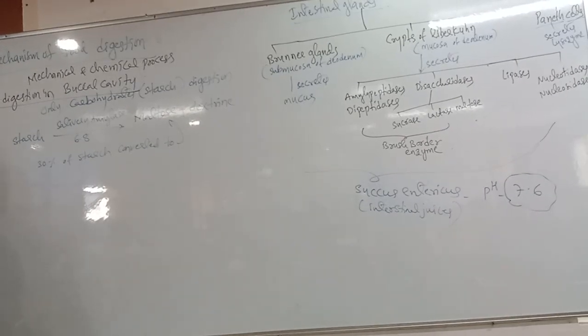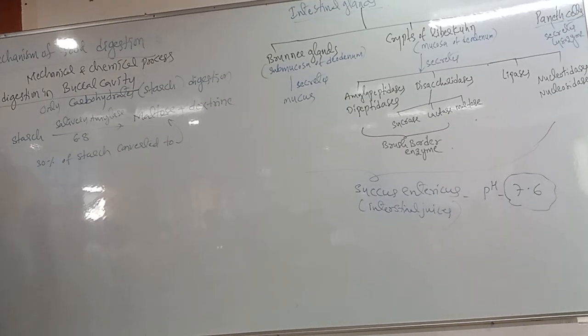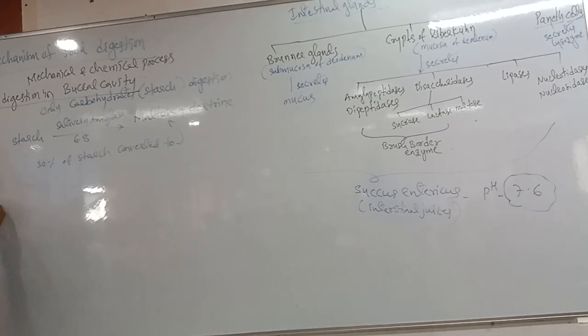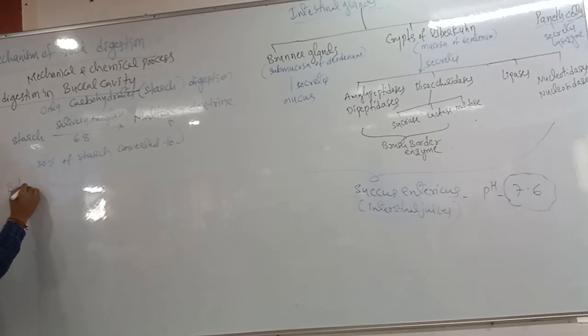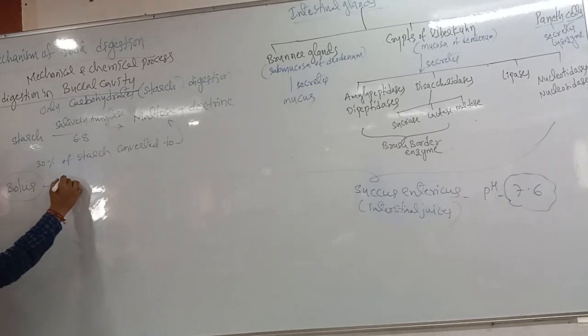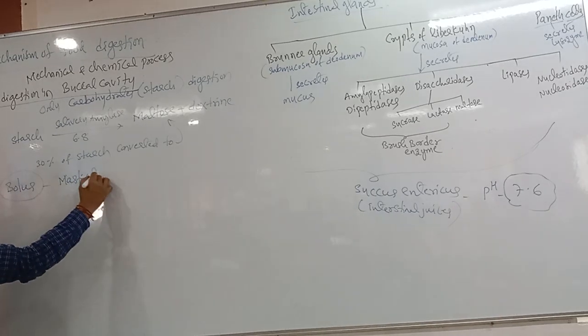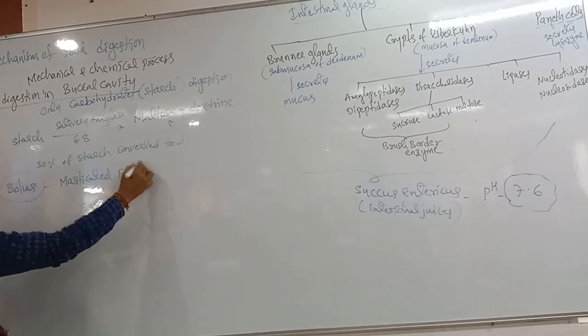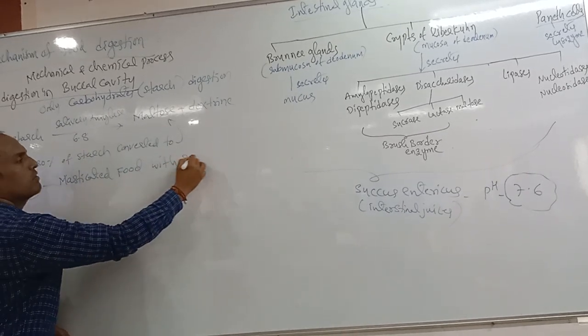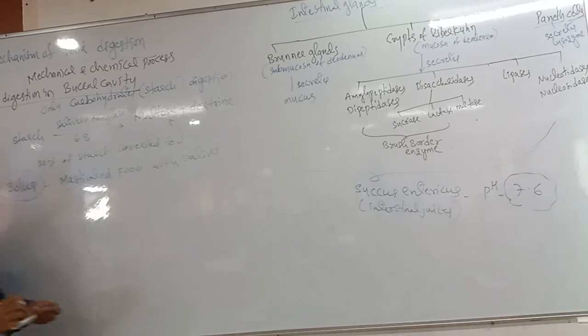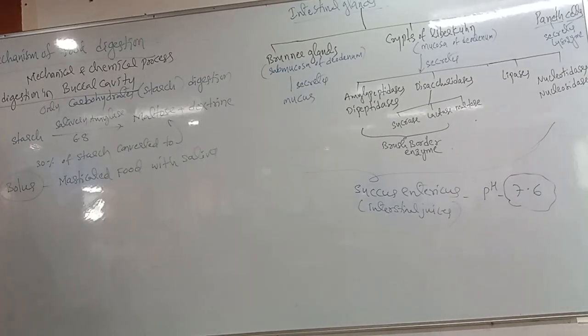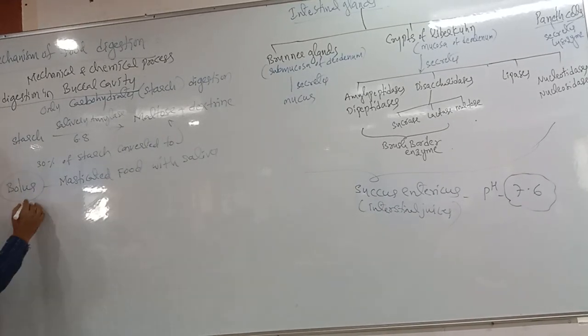Clear? Next, the food is mixed with saliva. The masticated food mixed with saliva is called bolus. Bolus means masticated food with saliva. And what is meant by deglutition?